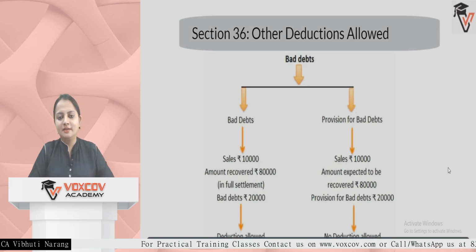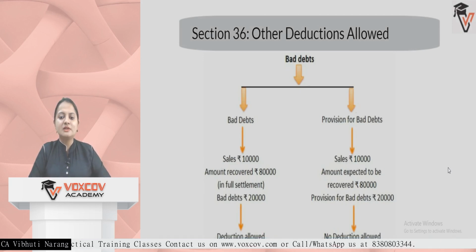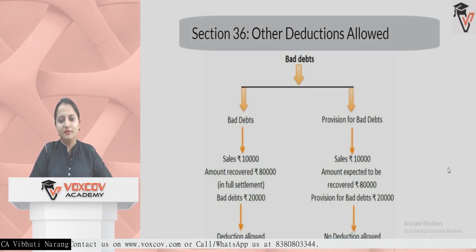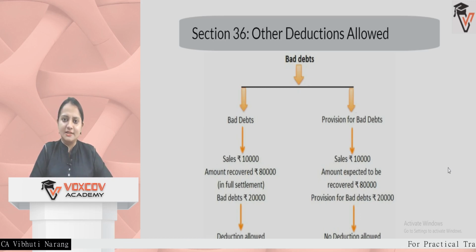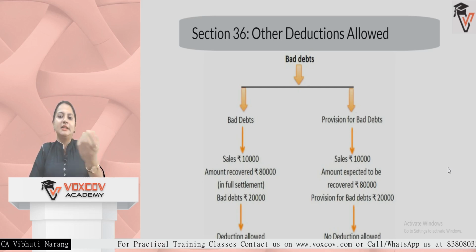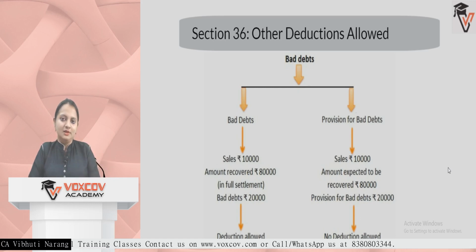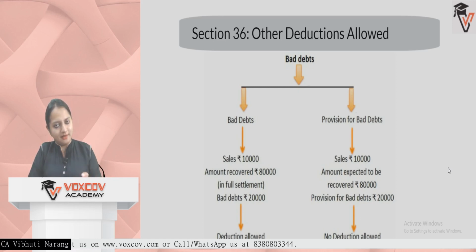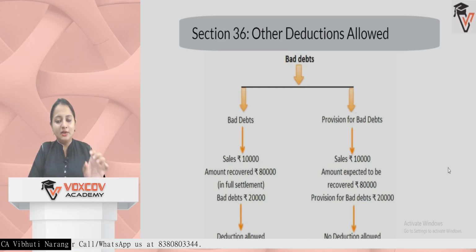The next important thing is about bad debts. Whenever any debtor is not paying on time, or in the future we know that we will not be recovering any amount from the debtor, it becomes a bad debt. Whenever we do a sale, the entry we pass is party account debit to sales account. Whenever the amount is not recoverable from that assessee, we pass an entry bad debt account debit to party account. If the party account is being credited, that means you are fully sure that you are not going to recover any amount and there is no provision against it.